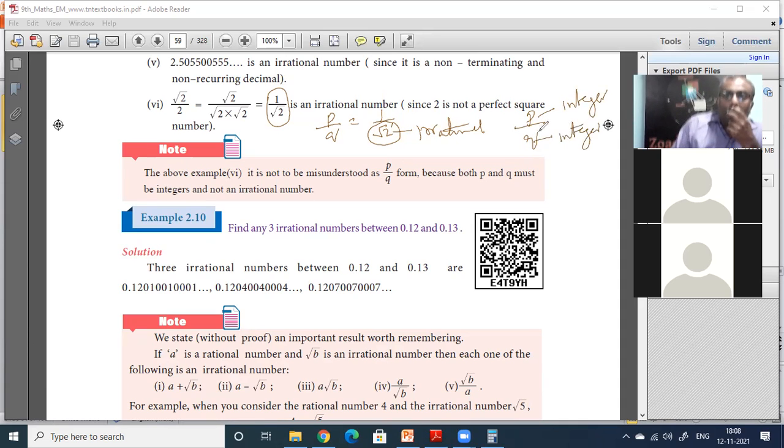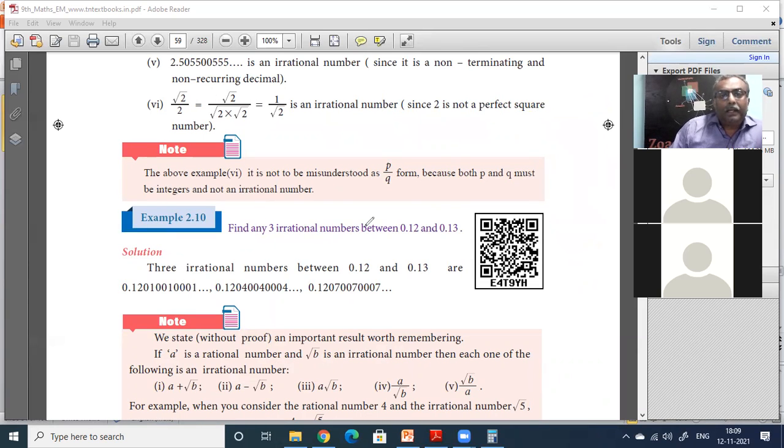Both must be whole numbers. 1 by 2 is a rational number. 1 by root of 2 is irrational. So this is p, this is q. The same way, 1 by 0 is also not a rational number. q should not be equal to 0. So when the bottom number is an irrational number, the whole thing is irrational. Remember that also.